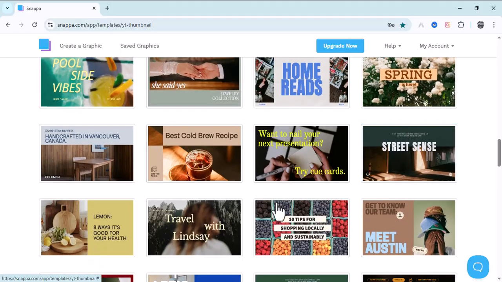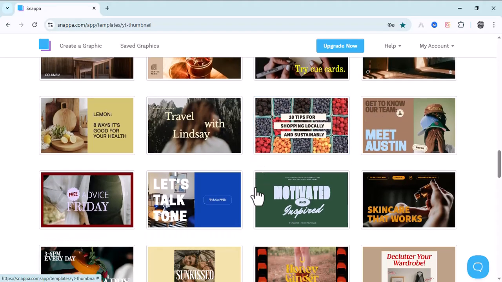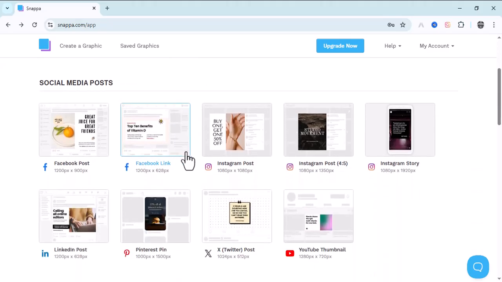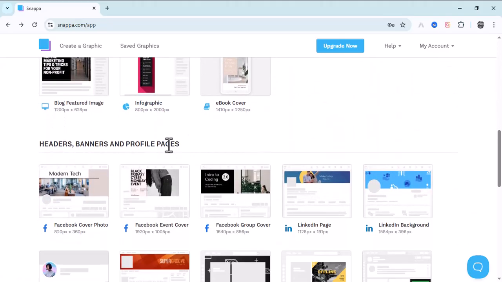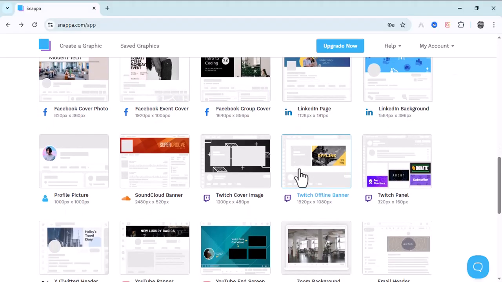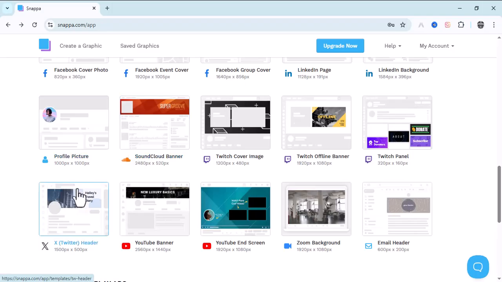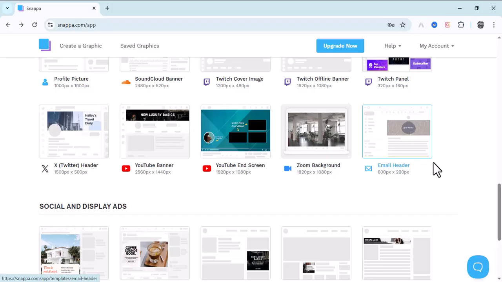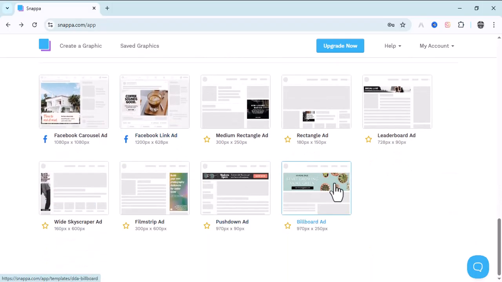So if you are good with graphic design or anything like that, you can literally earn money using Snapper. That's just how it works guys. If you have any more questions, you can drop it in the comment section. As you can see here, it says header, banner and profile page. You see anything guys, LinkedIn, Twitch, everything, Twitch cover image, banner, profile, Twitter. If you are good and you know how to design any of these things guys, what you just need to do is design and list them on Snapper, and that's all guys.